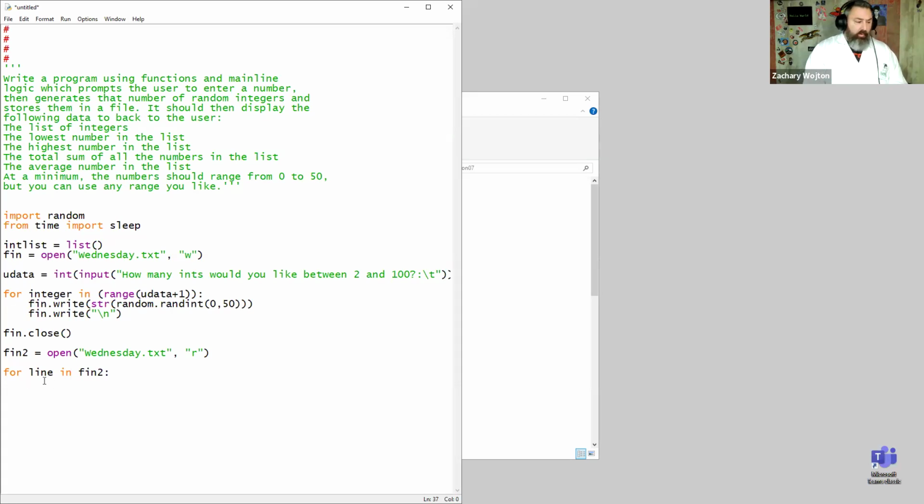So I can get the tab right. There we go. So now I could say int list.append, and we could append the line. And we'll change it back to an integer from a string. And we'll see if that works first. And then we'll just say fin2.close.